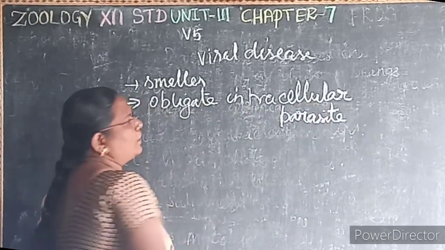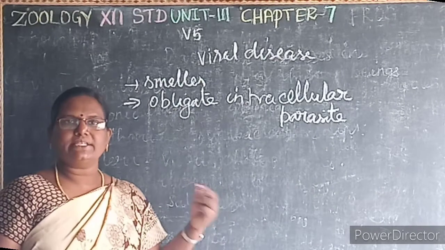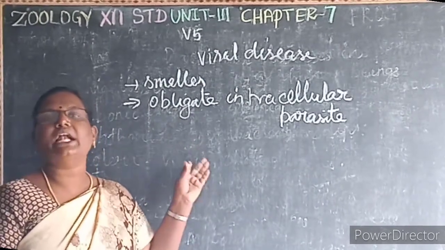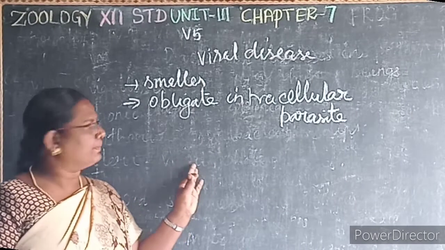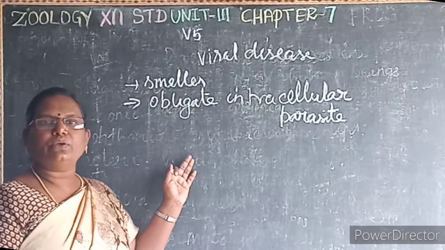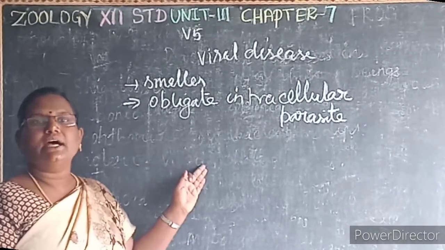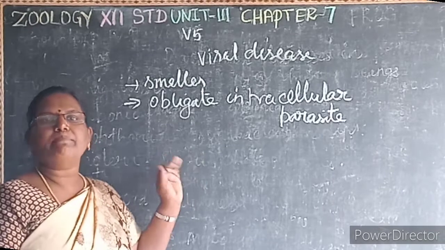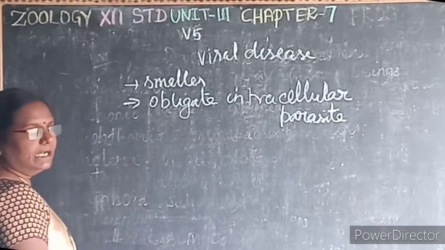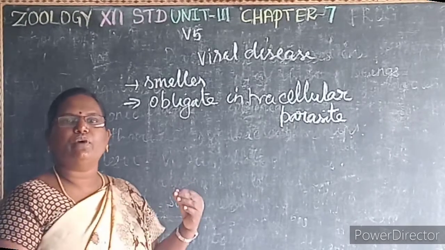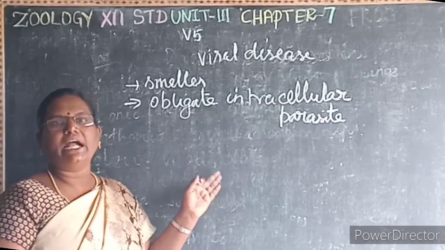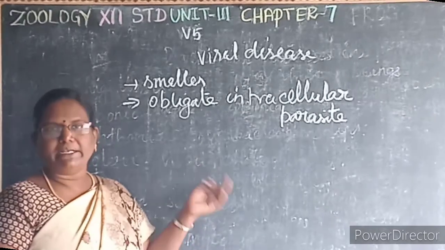It's a 3-mark question also. This virus needs the host for its reproduction. If it is outside of the host, it cannot reproduce and survive. So it always needs a host for reproduction. Hence the viruses are known as what? Obligate intracellular parasites. They are smaller than bacteria. It's a 1-mark question. They always need a host for multiplication and reproduction.